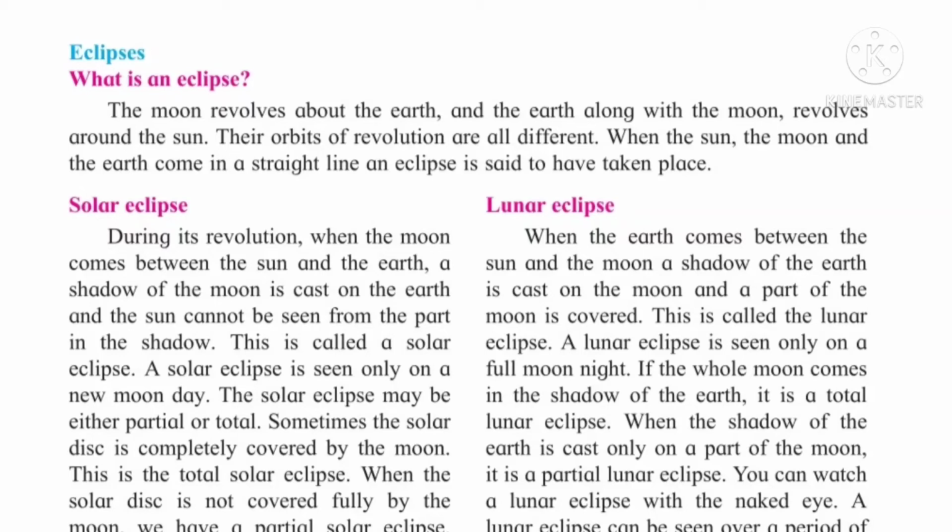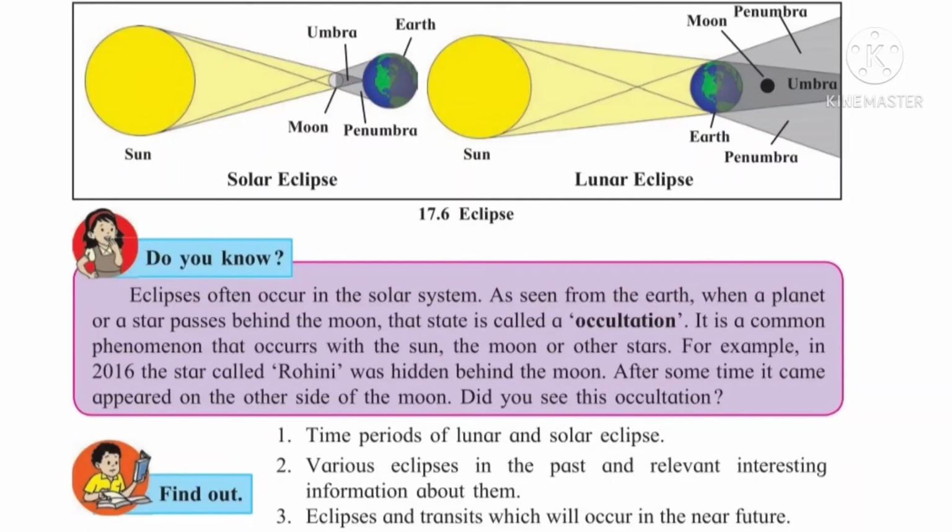This is called a solar eclipse. What is the condition? The moon comes between the sun and the earth. See in the picture. Then there is a possibility of a solar eclipse.